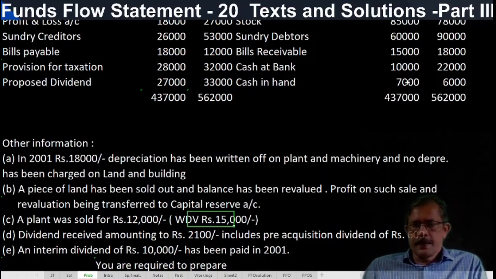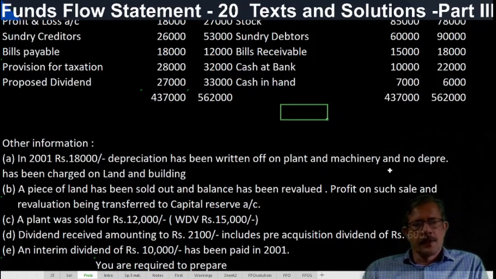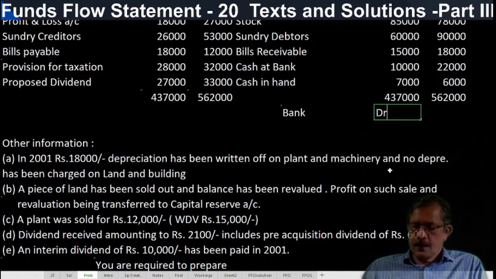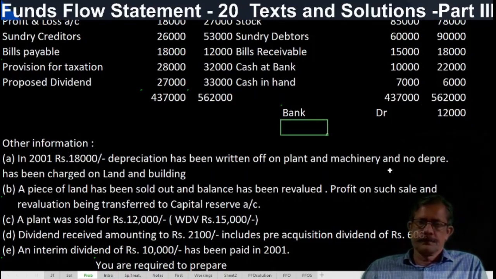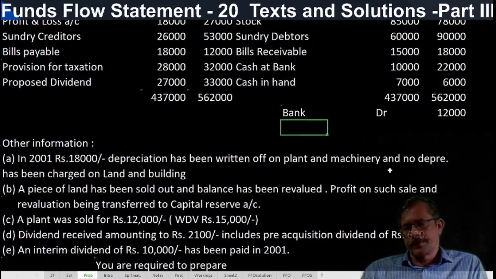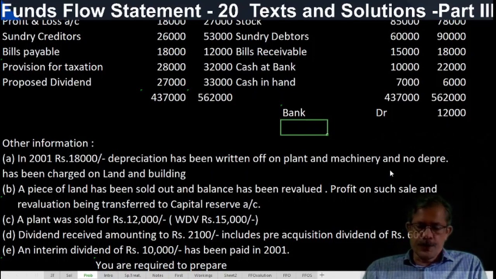So what is the entry here? Plant is sold for 12,000 rupees. So bank debtor, how much? 12,000. Bank debtor 12,000. And there is a loss 3,000 rupees. It should be compared with the written down value or book value. Both are same. So loss on sale of plant.